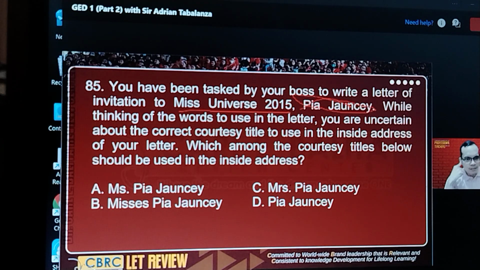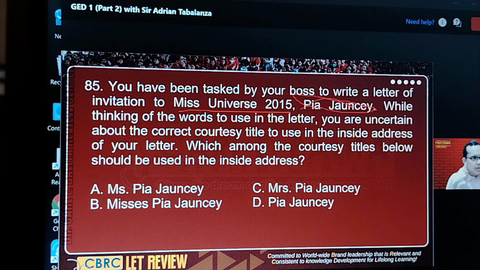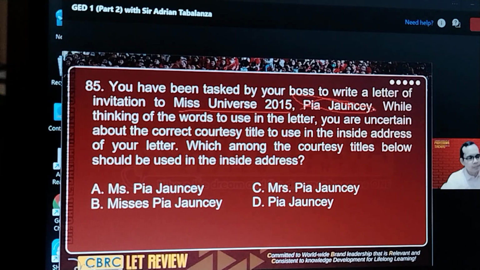Before she got married, her full name was, her real name was Pia Wurtzbach. But because she got married already, she adopted the last name of her husband. She's now Pia Johan C. So the question is about what's the right courtesy title to use in the inside address.